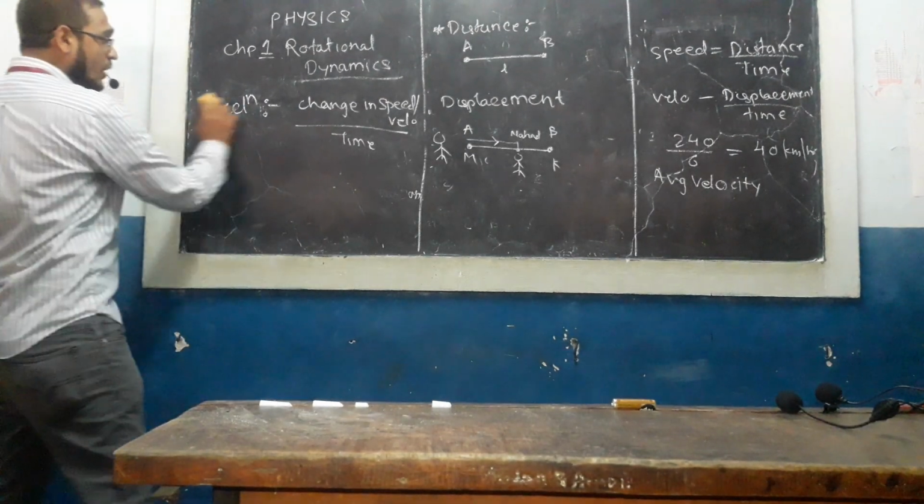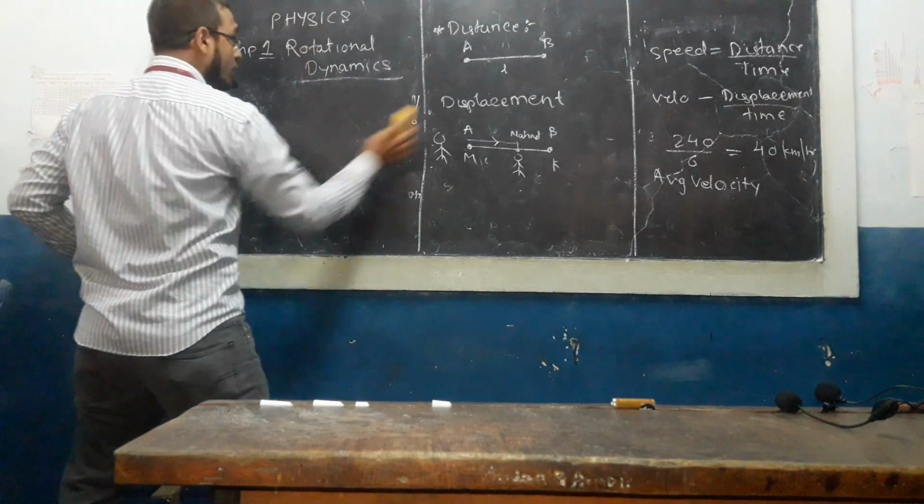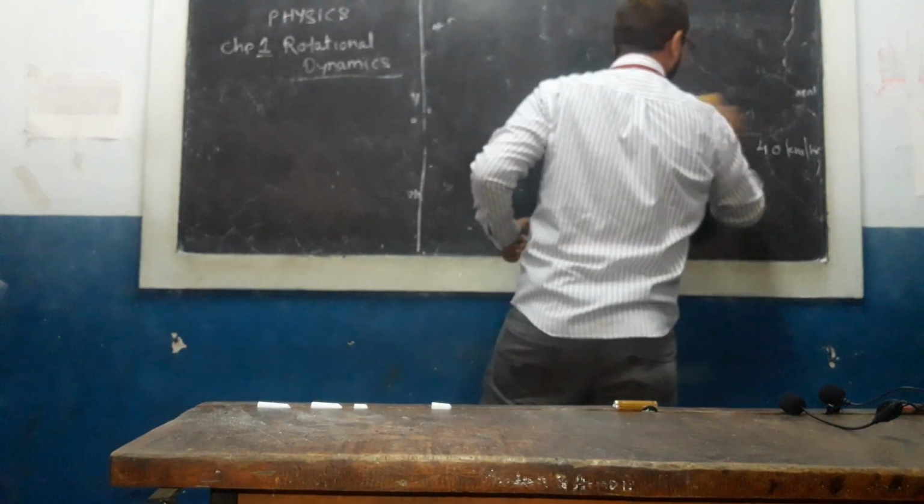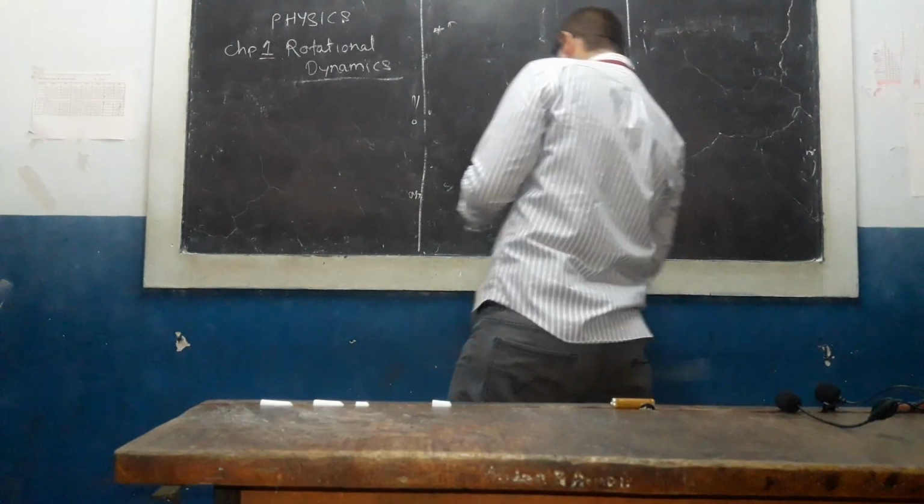Okay. Now we will move towards the main point, that is nothing but circular motion and basic concepts of circular motion.